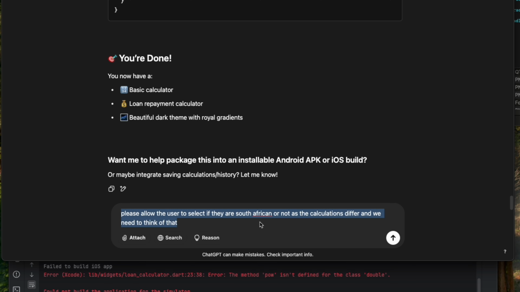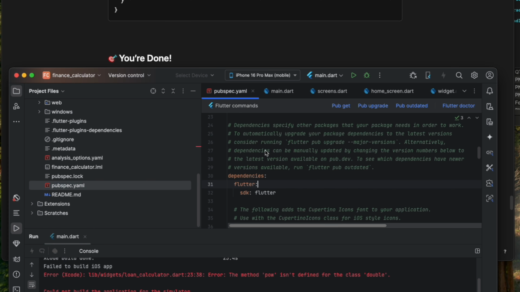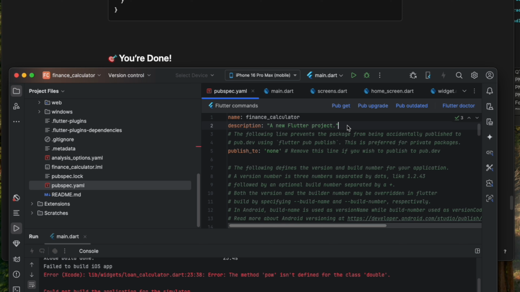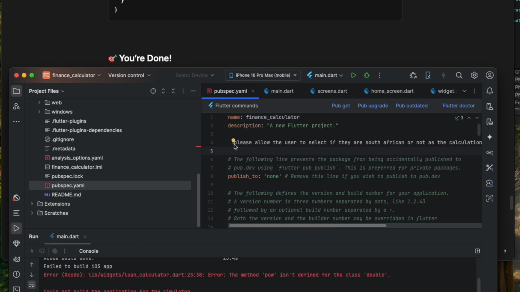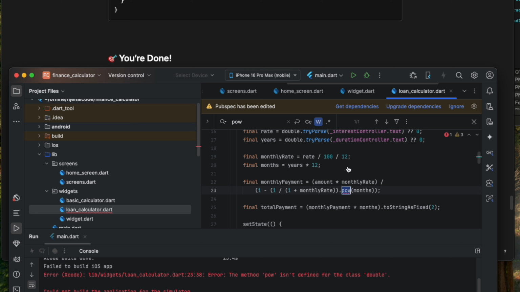Let's just get the calculator running. I'll take this and just save it in our project over here, as it'll be the next prompt that we do. So let's comment that out, and let's come back to our calculations.